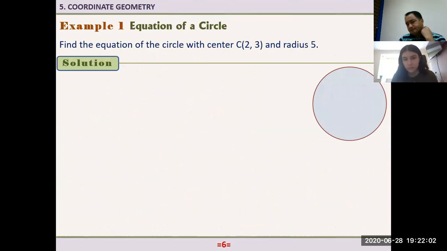Question example 1, equation of a circle. Can you read the question? Find the equation of a circle with center C, coordinates (2, 3), and radius 5. So here, we are talking about the coordinate system. Actually, even without drawing this, you should be able to find this. That is why the coordinate system is important.